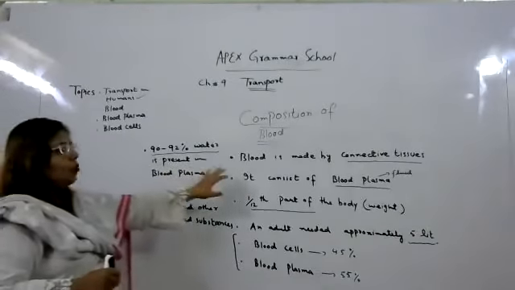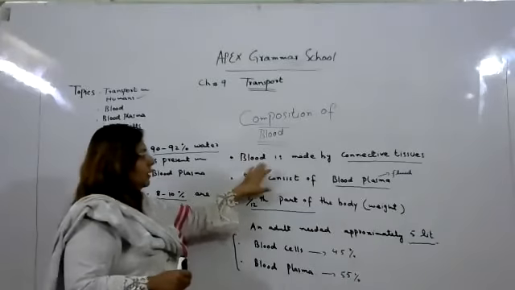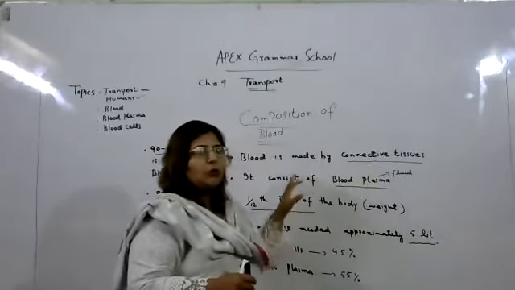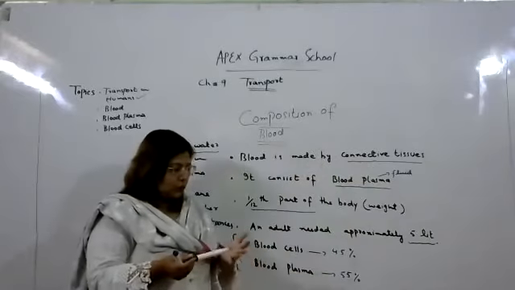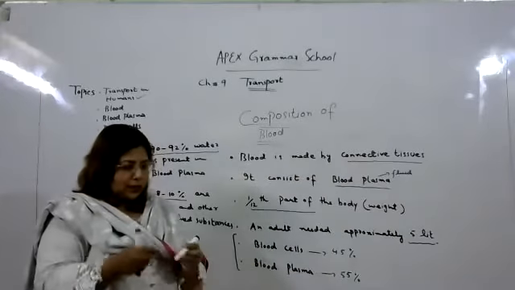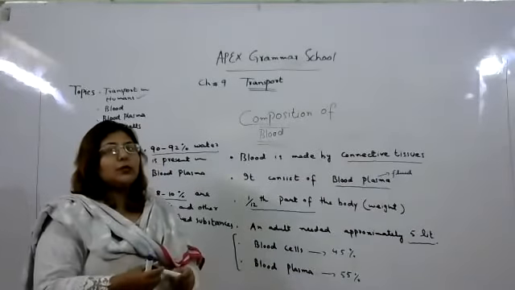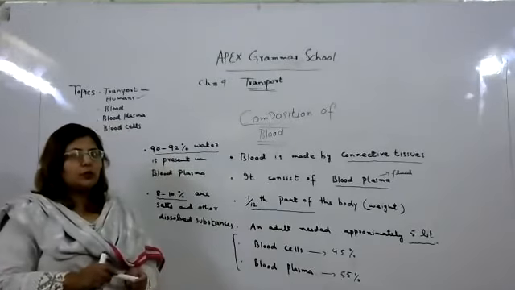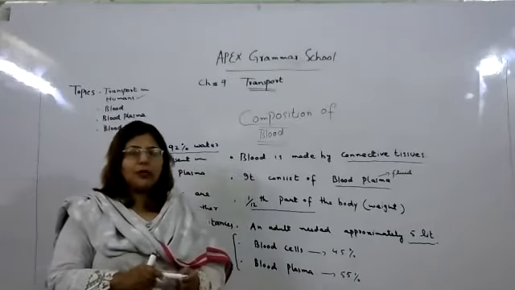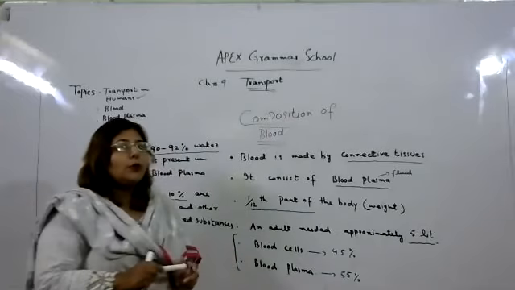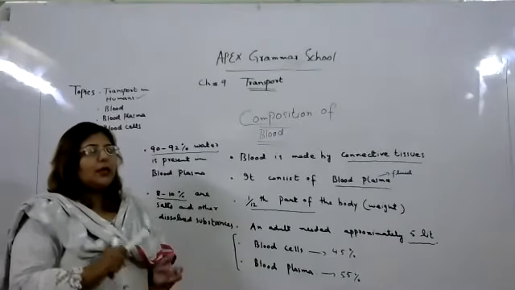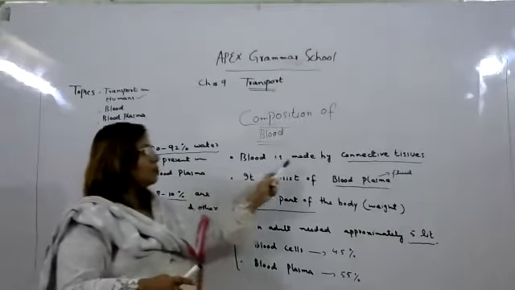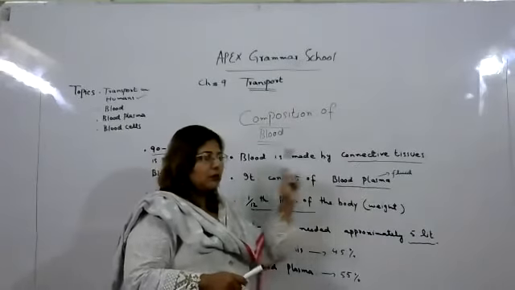So I am repeating the composition of blood. The first important thing is that blood is made by connective tissue, and we all know that blood is produced in adult humans in our bone marrow. Okay, and we all know our bones are responsible for producing minerals and blood for the human body. So, because our bones are made by connective tissue, our blood is also made by connective tissue. This is the first one.